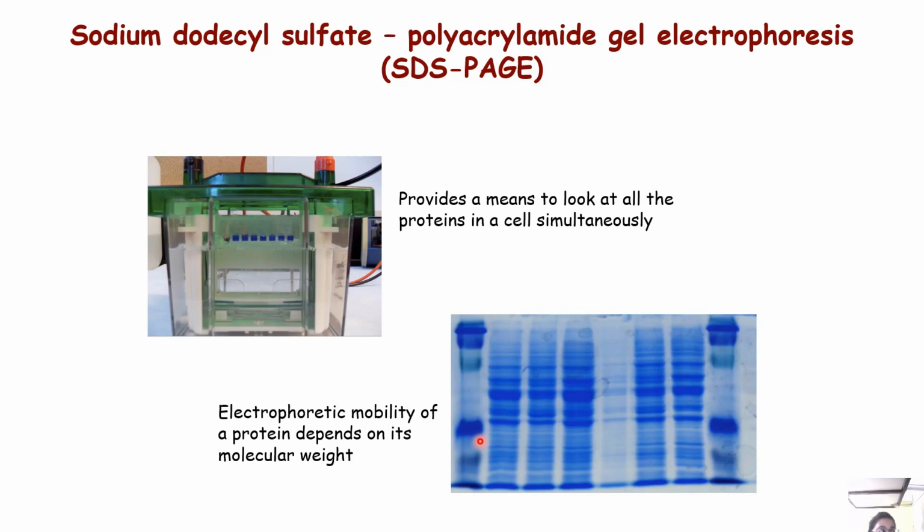What SDS does is destroy the tertiary structure of the protein and the disulfide bonds, so now the proteins are in their primary structure, only an amino acid chain. It imparts a uniform negative charge per unit mass, so they separate only according to their size.